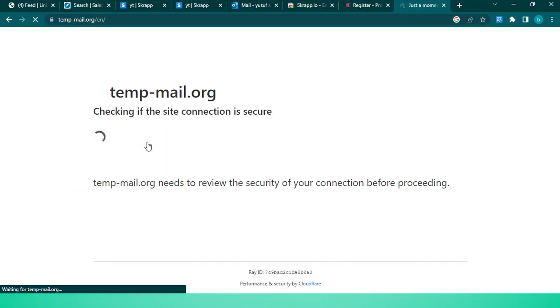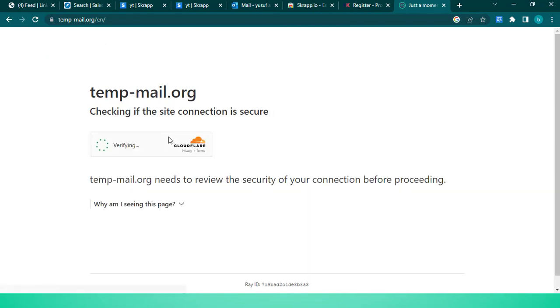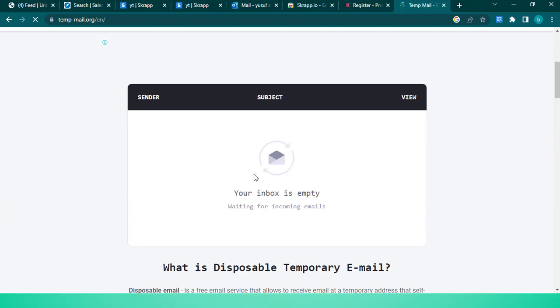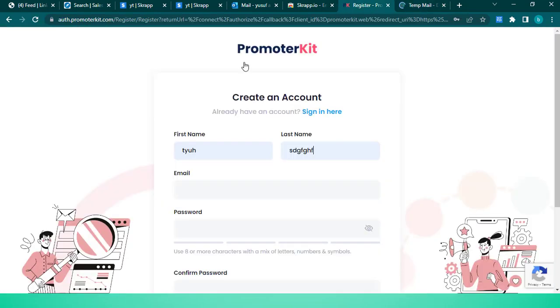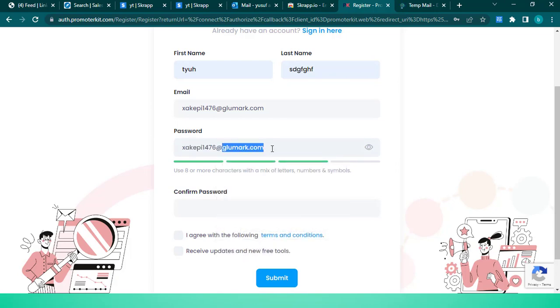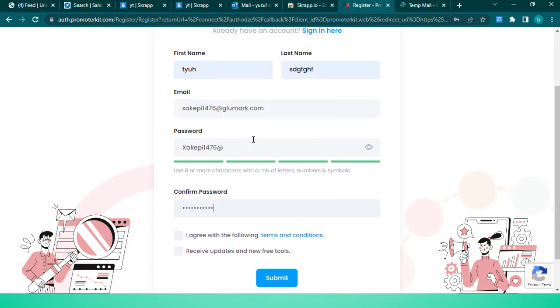This is just a temporary disposable email you can use online to sign up on any site you don't like to enter your real email. So when you come to this page, it's going to give you an email automatically. And if you receive an email, it's going to show here. So it's loading the email. I will copy it and I will go to this page and enter the email here. So it's asking for a password. I'm still going to use the same email. This is what I will do. I will delete the data and make the first one a capital letter. So I'll copy everything again and paste it here because I have to repeat the password.